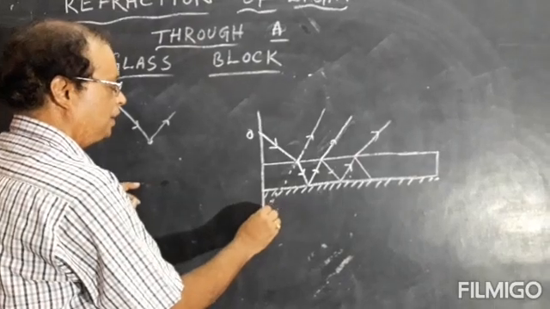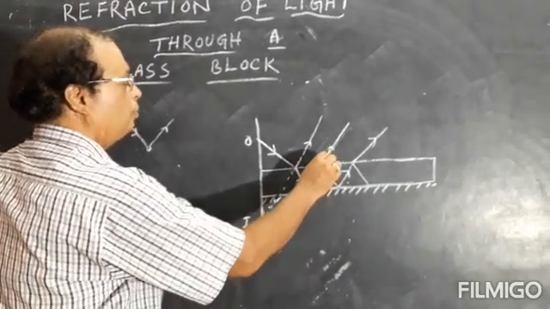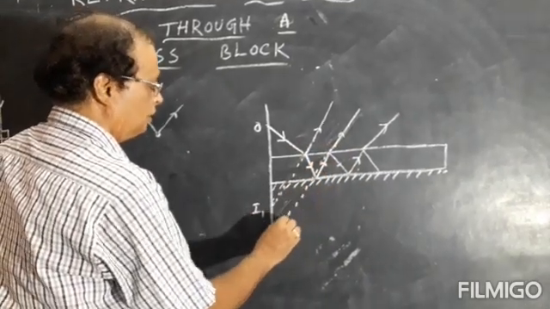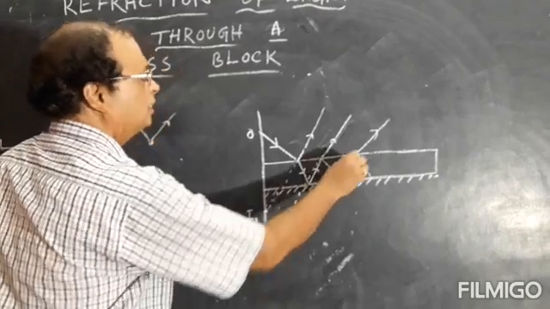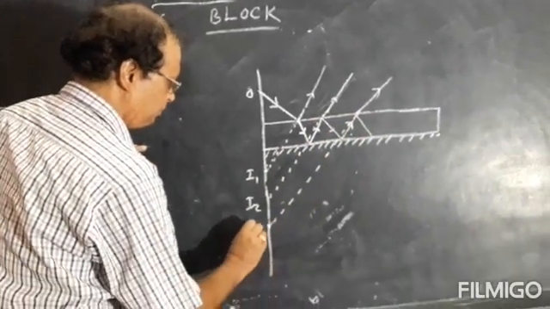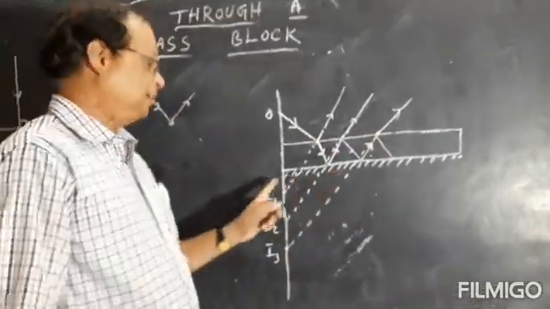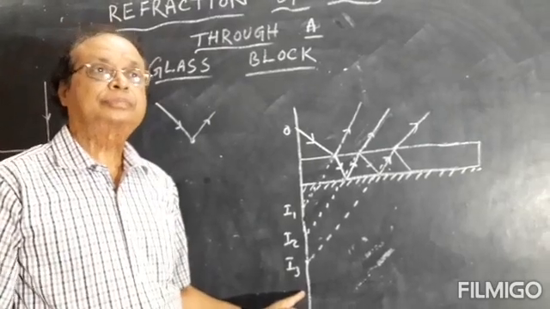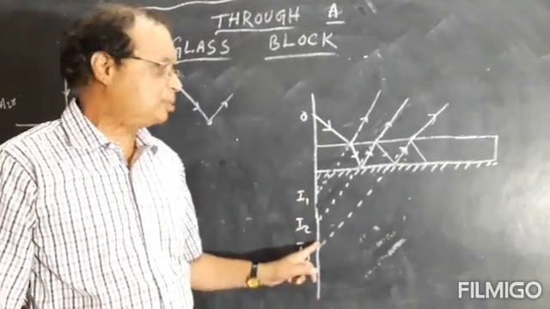If you produce these rays, you will get one image here, I1, the first image. If you produce this ray, you will get one image here, that is the second image. If you produce this, you will get another image here, the third image, and so on. So you will get infinite images. And which will be the brightest one?